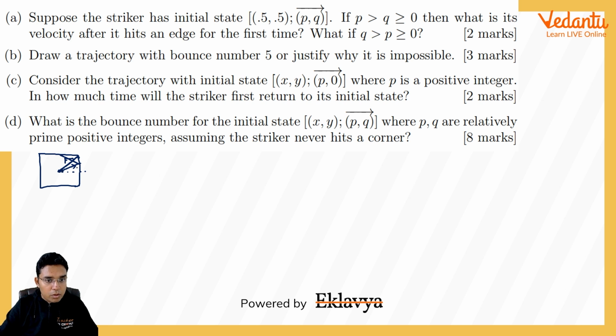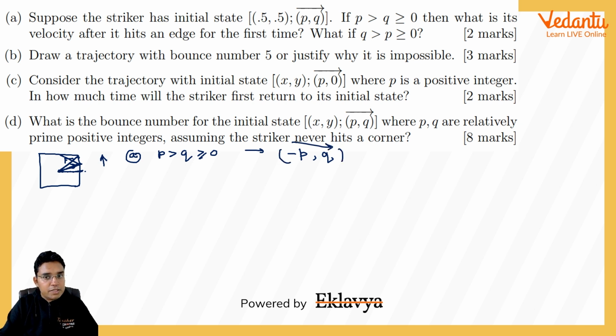Y velocity is taken along y direction, component along y direction. So if this is the direction with p comma q, its x velocity will be reflected after hitting, because it is getting reflected from a vertical wall. So x velocity will be just minus of its previous value, but y value will remain same. So in the first case in this A part, if p greater than q greater than or equal to 0, after hitting, its velocity will be minus p comma q. And they are using this notation, so let me use this notation here also.